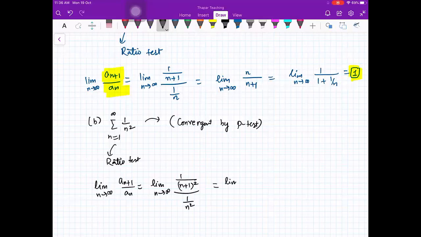That is limit n going to infinity n square upon n plus 1 square. That again is 1. So you see, you have a series here which is convergent and the limit an plus 1 upon an is 1.